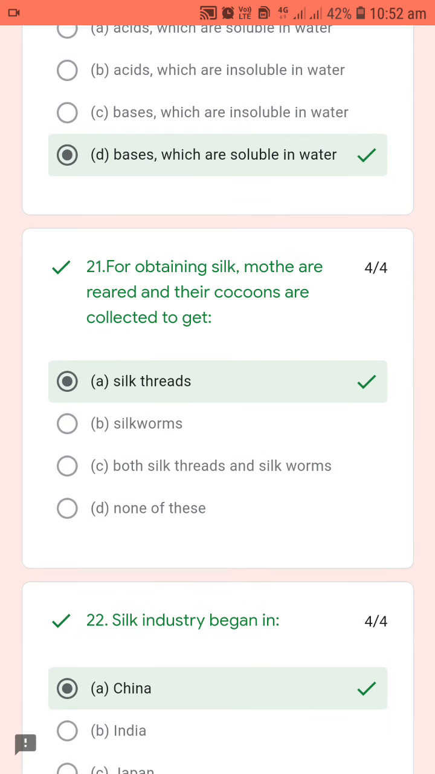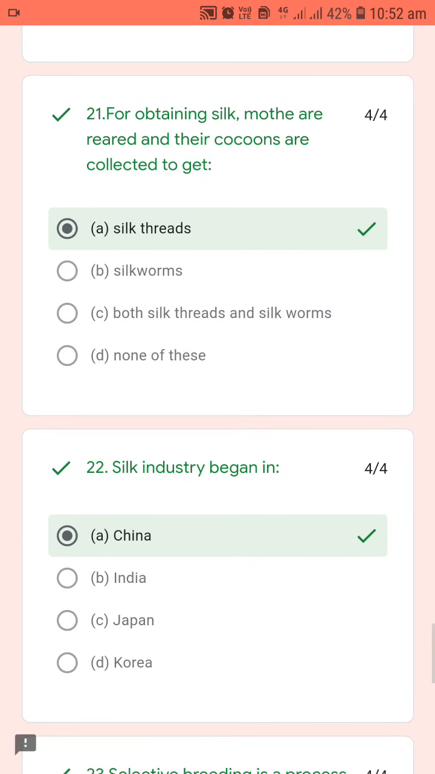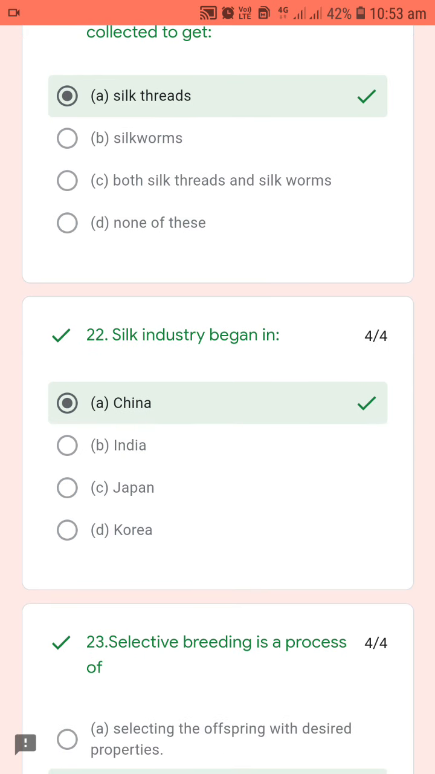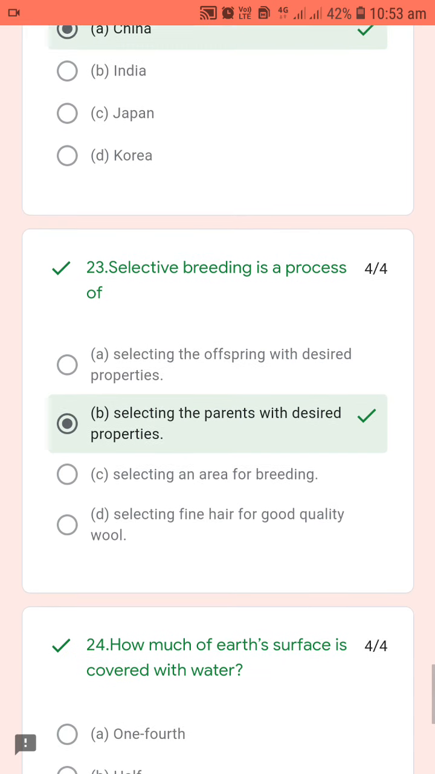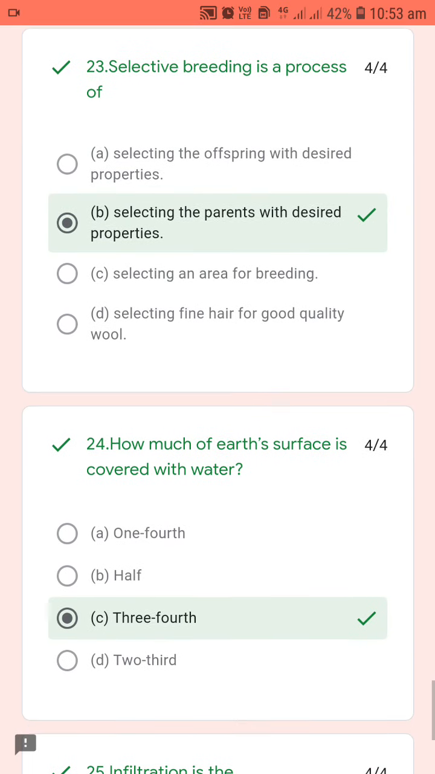For question number 21, for obtaining silk, moths are reared and their cocoons are collected to get silk threads, because during this process the silkworm gets killed. The silk industry began in China. Selective breeding is the process of selecting parents with desired properties. Option B is the correct answer.